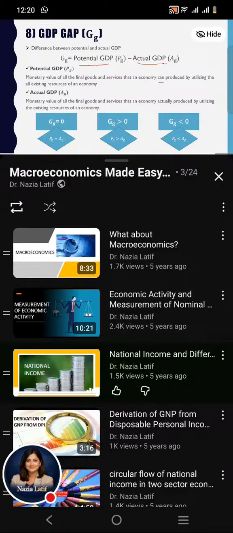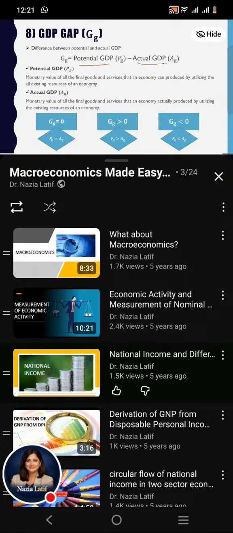We can define the term actual GDP. It is the monetary value of all the final goods and services that an economy actually produces by utilizing the existing resources of an economy. After defining the terms potential and actual GDP, we will explain how the GDP gap could become positive, negative, or zero. GDP gap could be zero when potential and actual GDP become equal to each other.